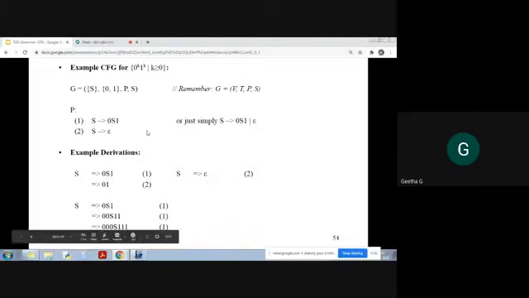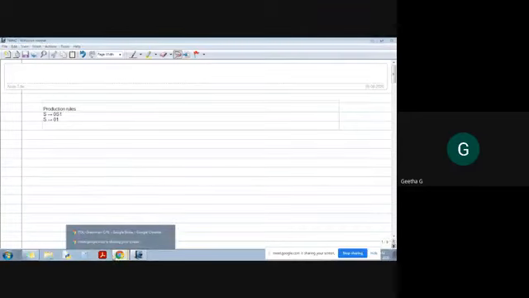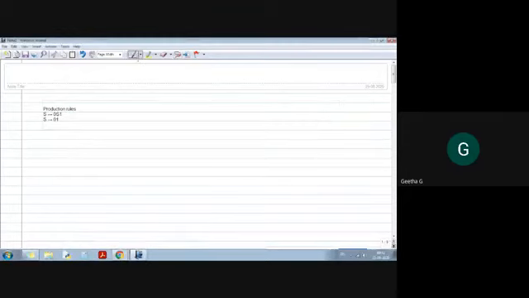In the first example we are going to see here, I'll have a grammar: S goes to 0 S 1, or epsilon. Is it audible? Is it visible? Are you able to see the screen? Yes, okay, thank you. So now I have production rules. Here epsilon is there in a production. It's okay, no problem.